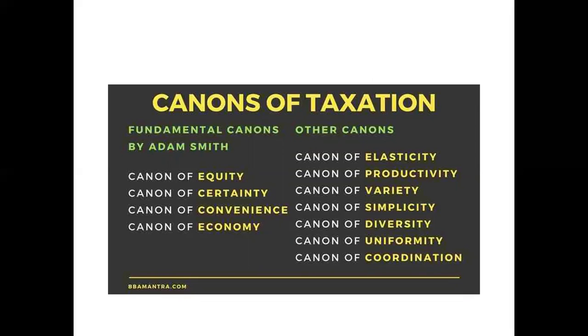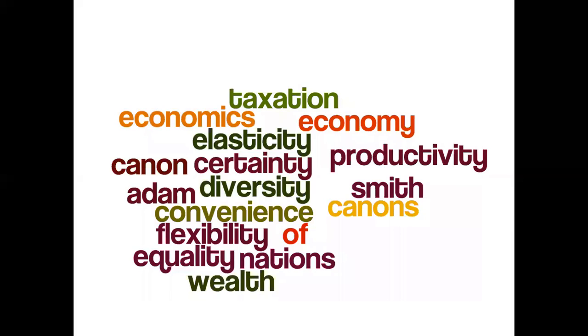These are canon of equity, which is also known as canon of equality, then canon of certainty, canon of convenience, and canon of economy. These are the four given by Adam Smith. The others include canon of elasticity, productivity, variety, simplicity, diversity, uniformity, and coordination. So these are the canons given by Adam Smith and other economists, and we'll be discussing each one of them individually.